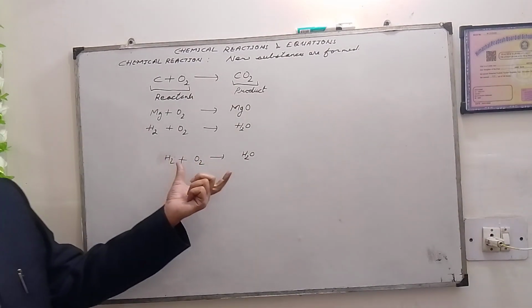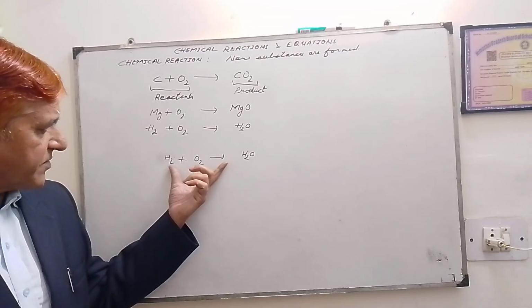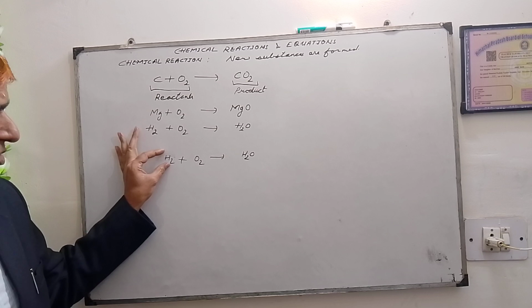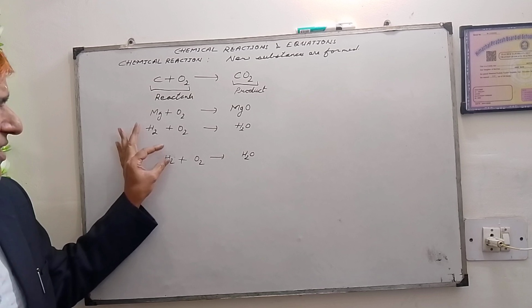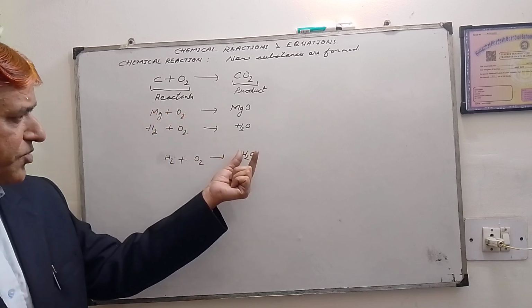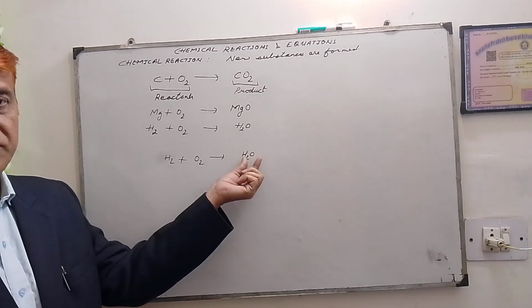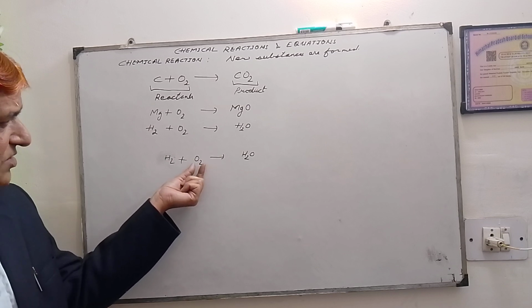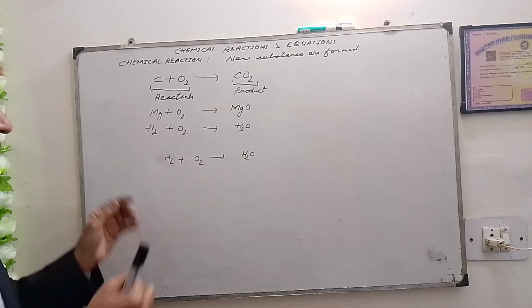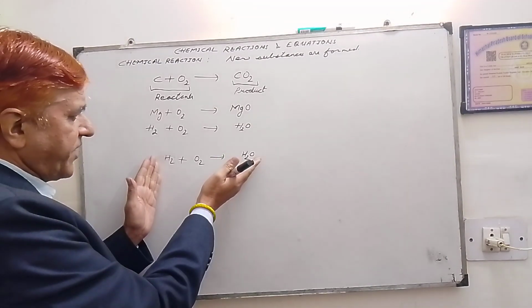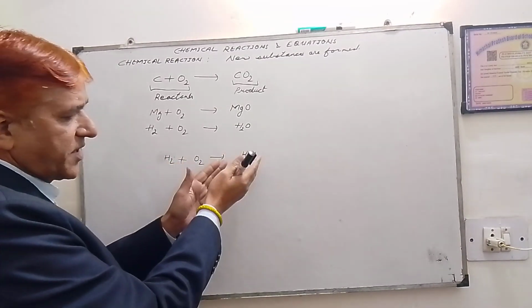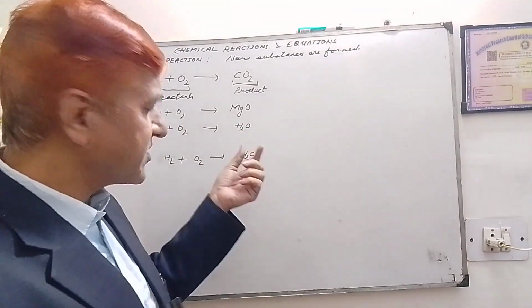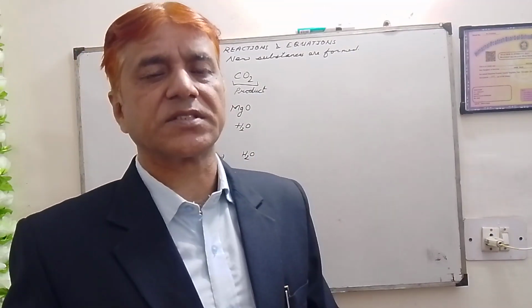For example, in this chemical equation, hydrogen is a gas, and you know the properties of hydrogen and oxygen also. Water is a liquid. So the properties of hydrogen, oxygen and water are totally different, because water formed is a completely new substance.